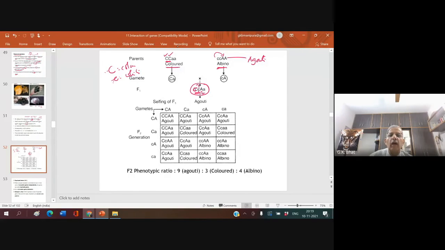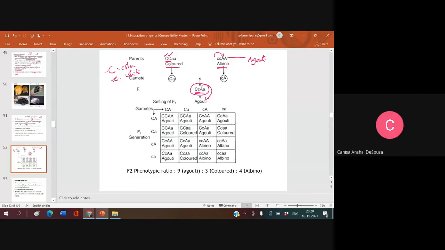This small c is already controlled by its dominant allele, so it cannot control this. So this is expressed now. What is that expression? Agouti.